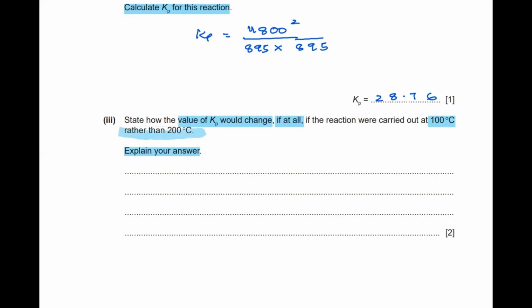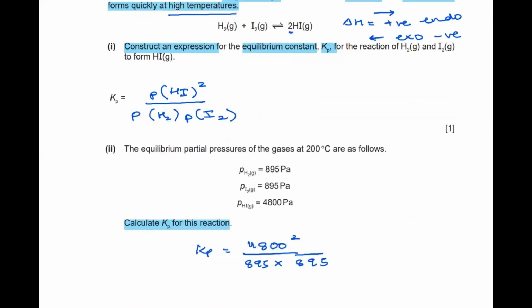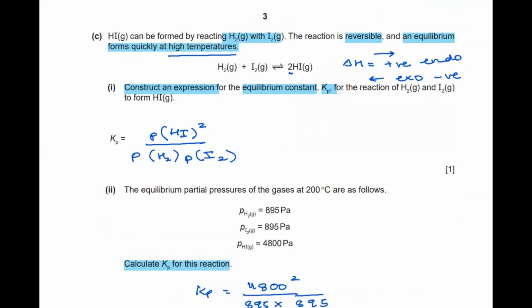As we have seen above, the reaction is basically a reversible reaction, and it states that it's taking place at a higher temperature. So that means the forward reaction is endothermic and the backward is automatically exothermic. And the third part of the C states that if we are going to bring down the temperature from 200 to 100, that means we are decreasing the temperature.